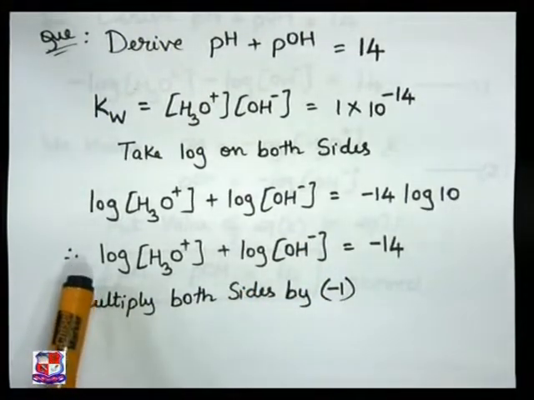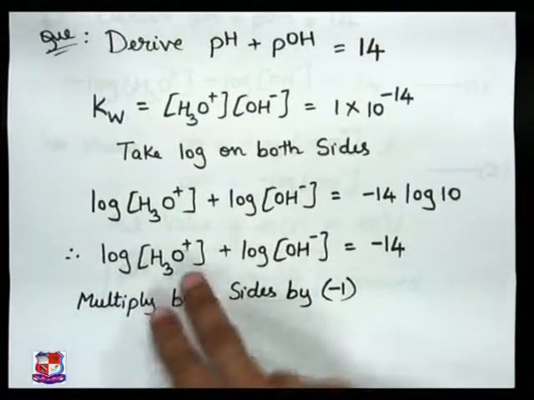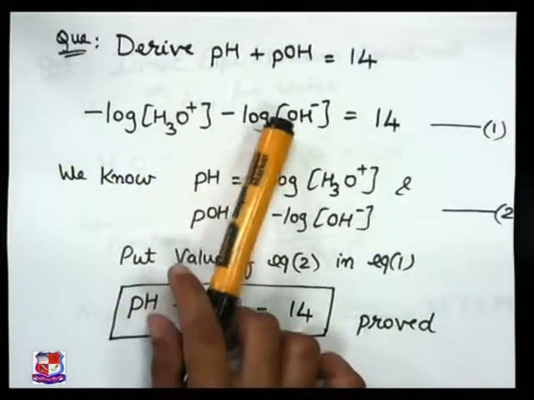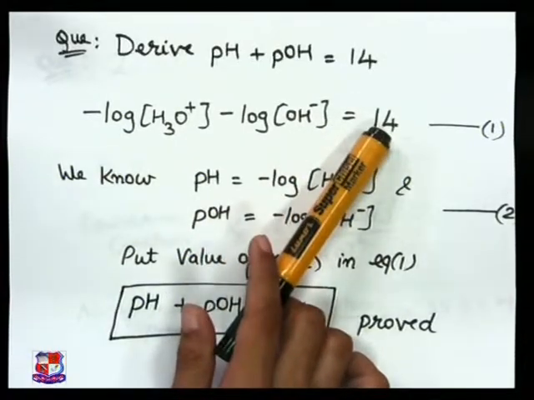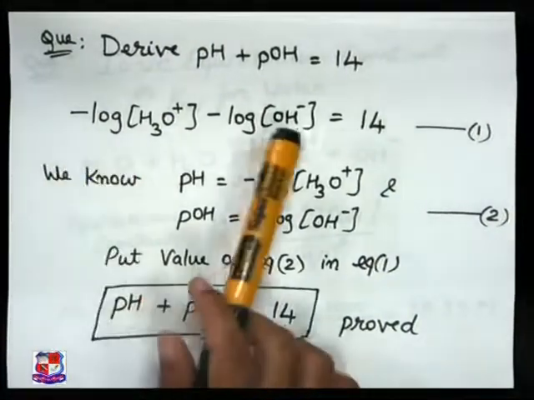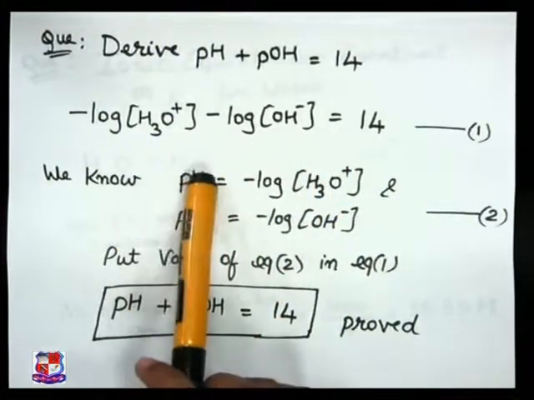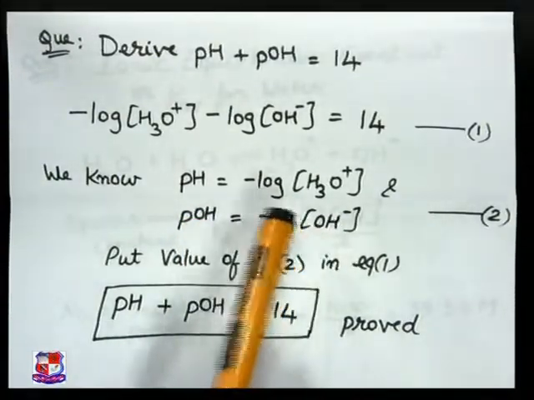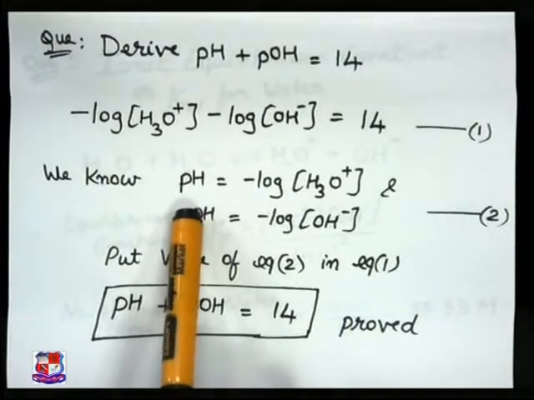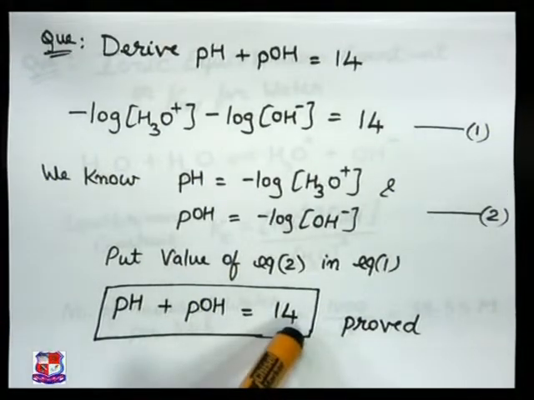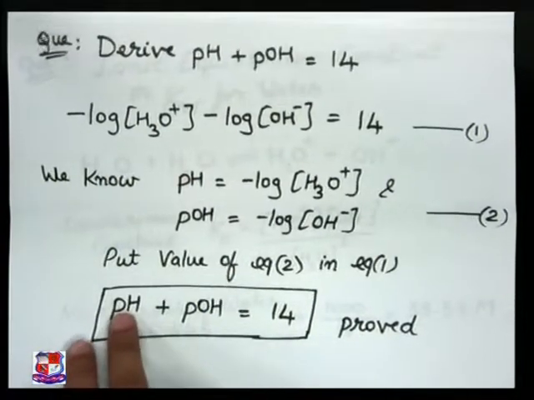Now when we multiply both sides by minus 1, what we will get here is minus log of H3O+ minus log of OH-, which is equal to 14. We will try to recollect two pieces of information. We know pH is minus log of H3O+ and pOH is minus log of OH-. So if I use these two equations in this equation 1, I will straight away get pH plus pOH equal to 14. Okay, so this one has to be remembered.